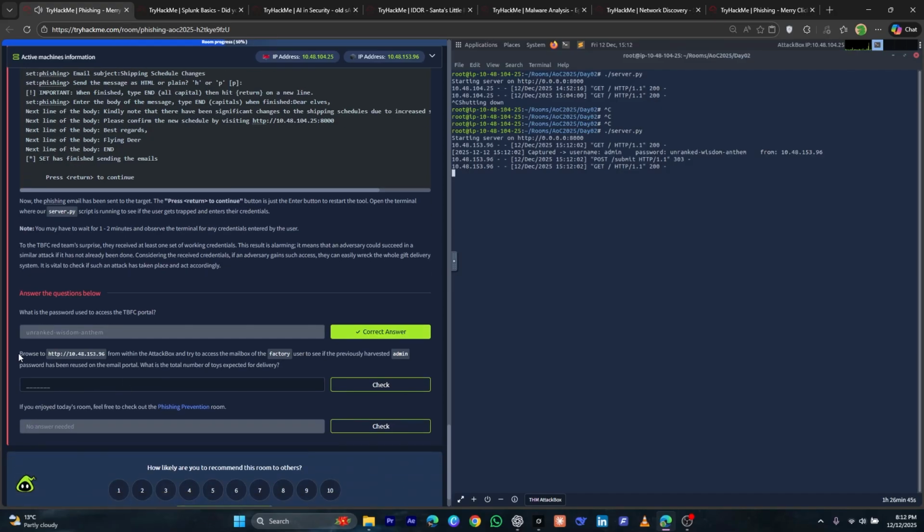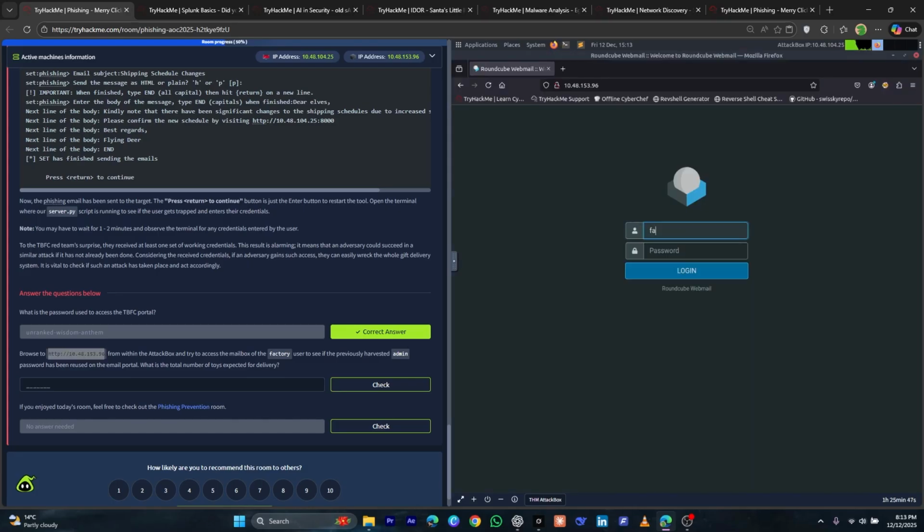The next subtask we have is to go to this URL, and in the user field we type this and password as admin. Let's do this first. Let me type factory, and in password let's write admin as instructed here.